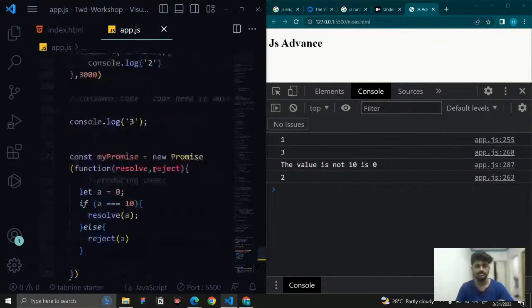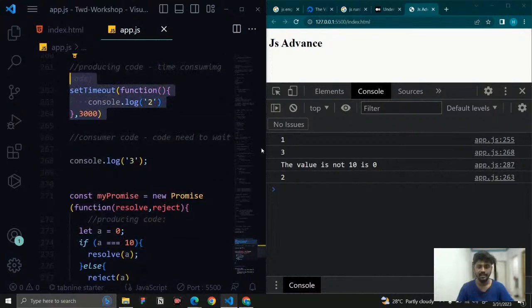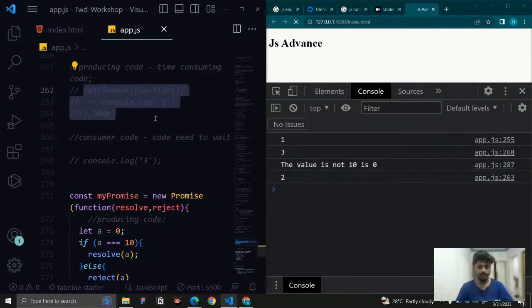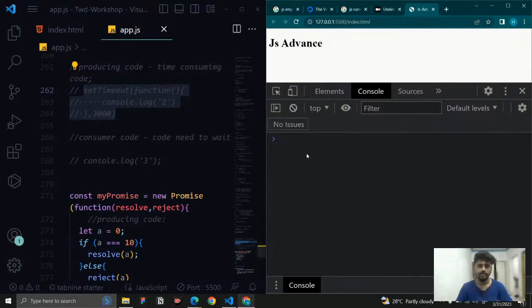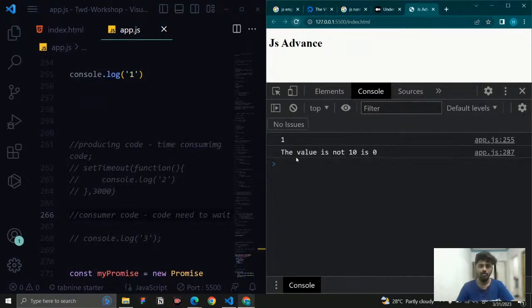So right now, let us work with this functionality. I need to run 1, 2, 3. That is what I need to run. So let me comment this one, and let me comment this one too. And we have 1. If I save it, clear? We're going to have 1, right?